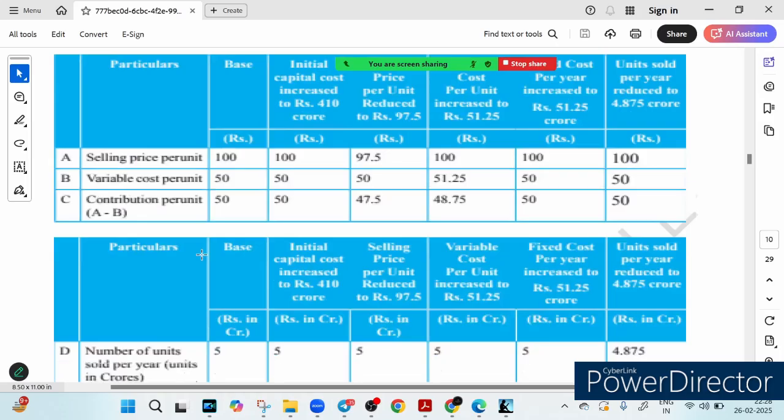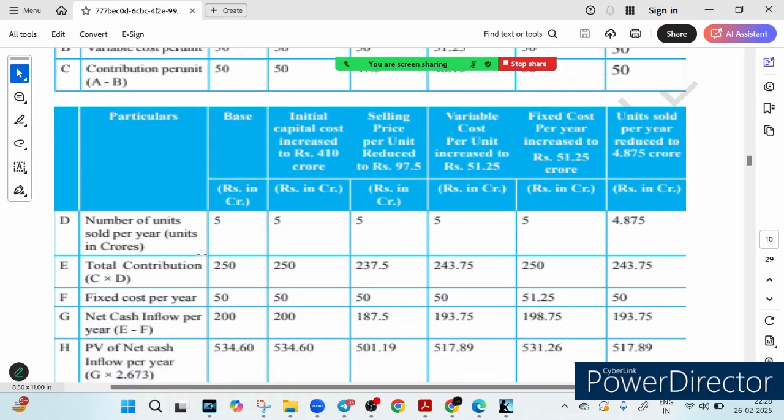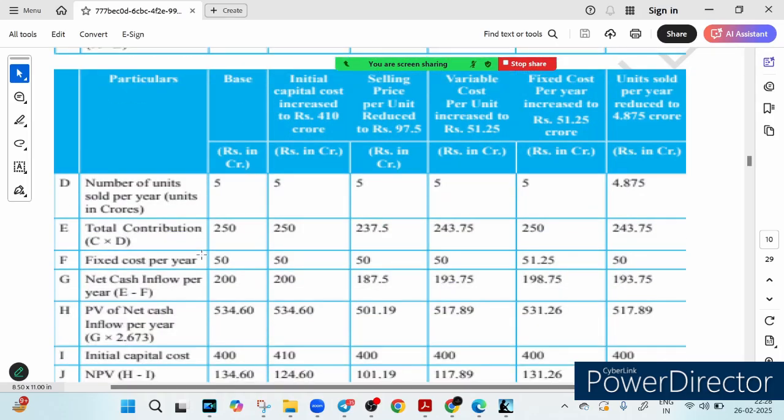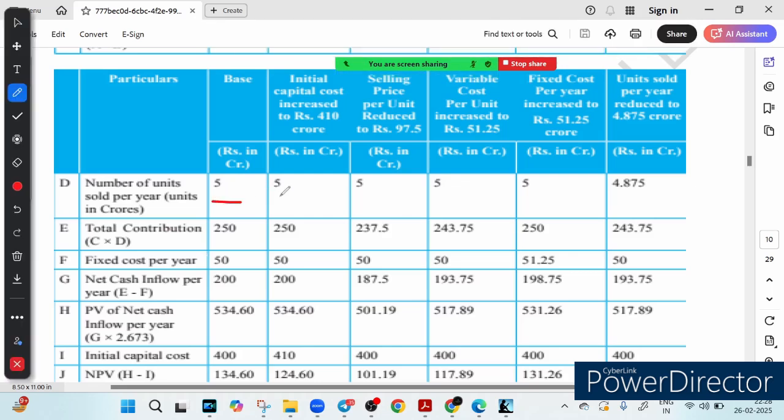So now let's look at the next one. D is the number of units sold per year, right? Number of units sold per year. Here in this case it will not be affected, but here it will get affected. That is reduced to 4.875 crore, it becomes 4.875 crore, right?